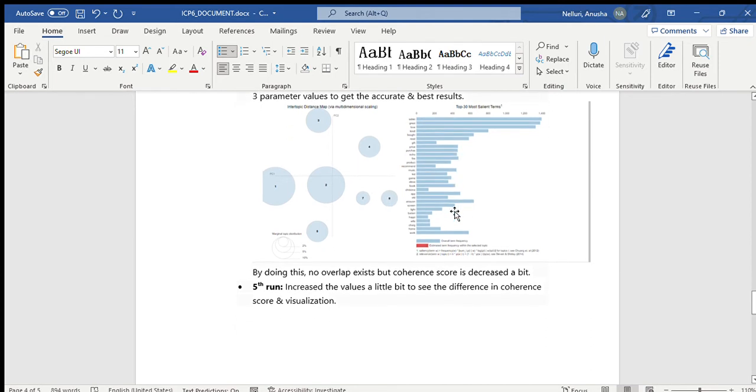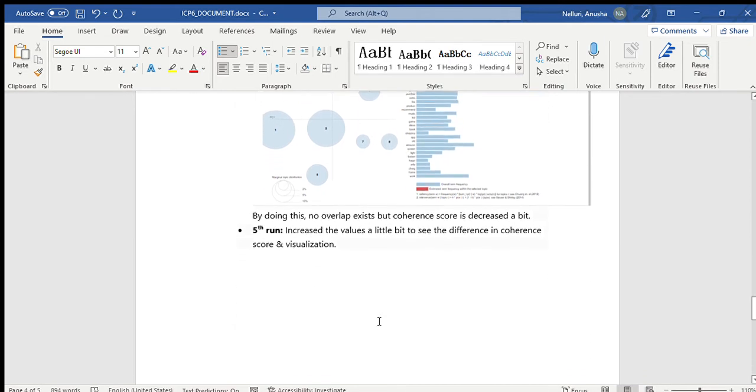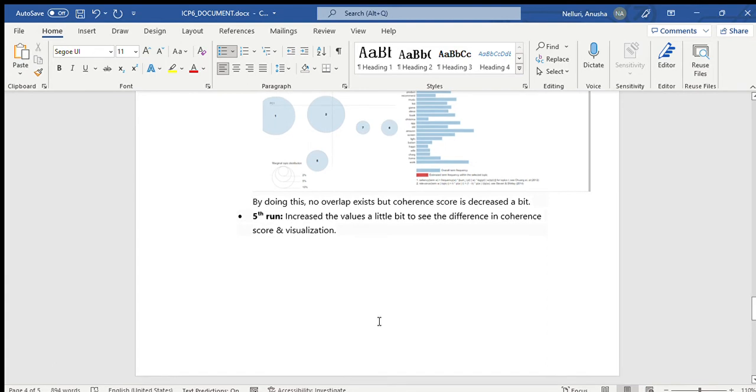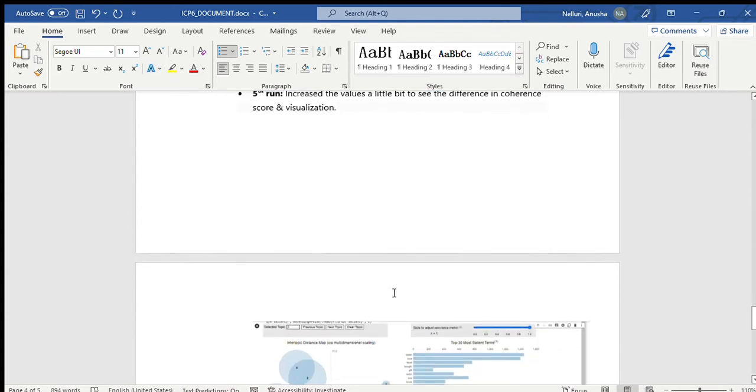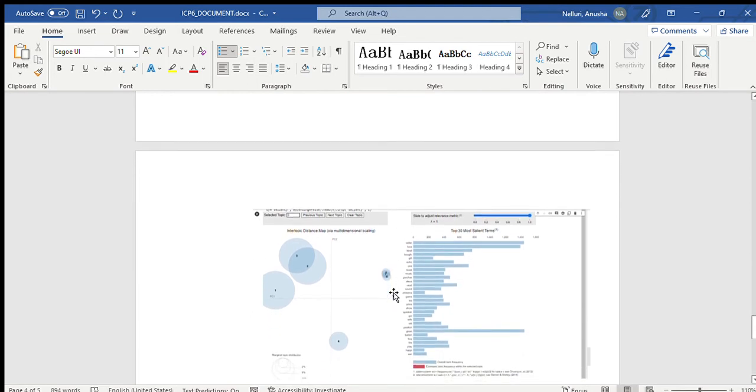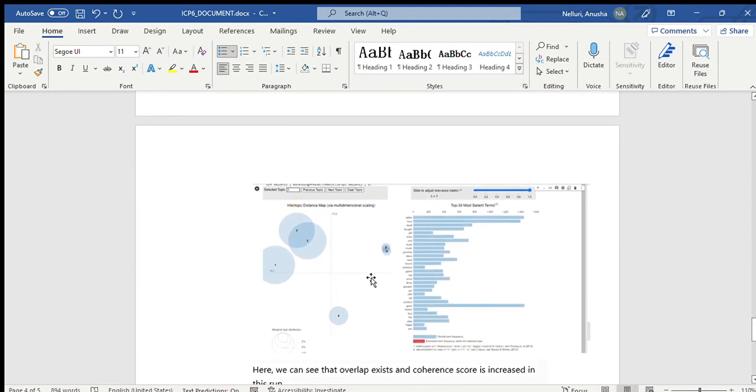In the fifth run, I tried to increase the coherence score a little bit, so I increased the parameter values a little bit, but in the fifth run there is an overlap between 2 and 3, and 5, 7 and 8.